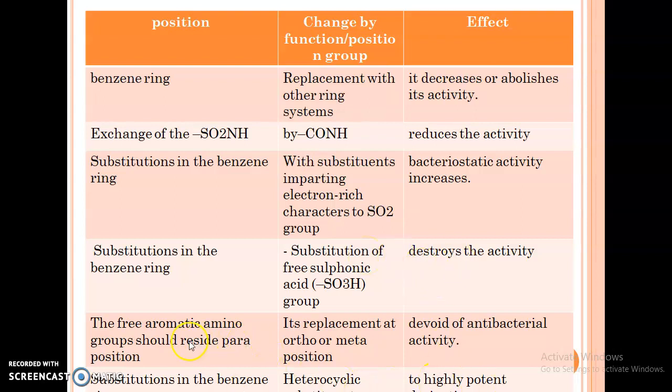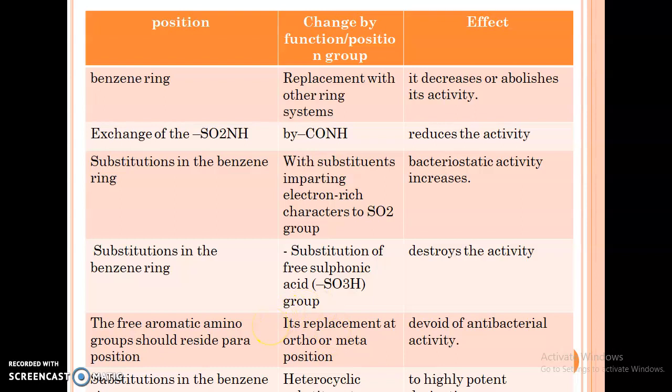Now the free aromatic amino group always resides in the para position. If we move this group from the para position to the ortho or meta position, then antibacterial activity is devoid. Devoid means it destroys the antibacterial activity.